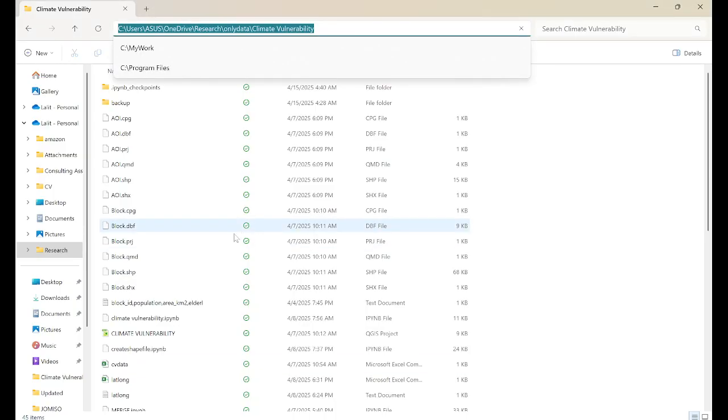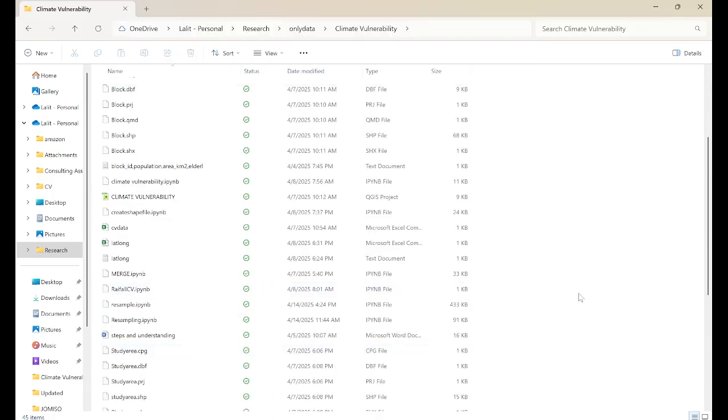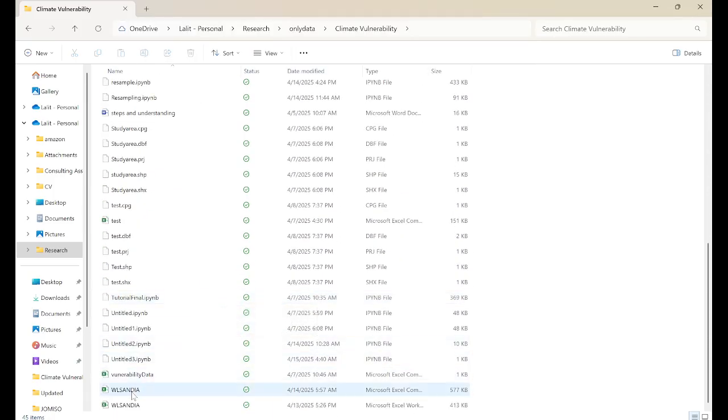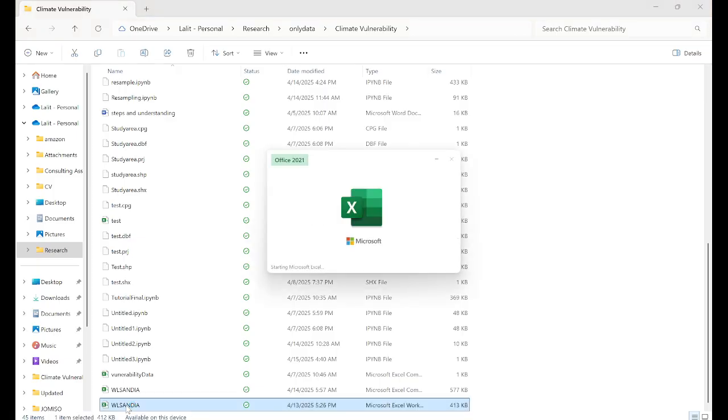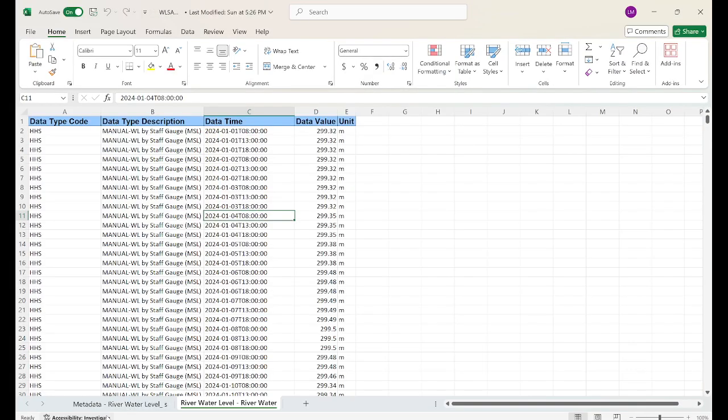I can show you. It was in Excel. These are both the tabs, but we require this one.